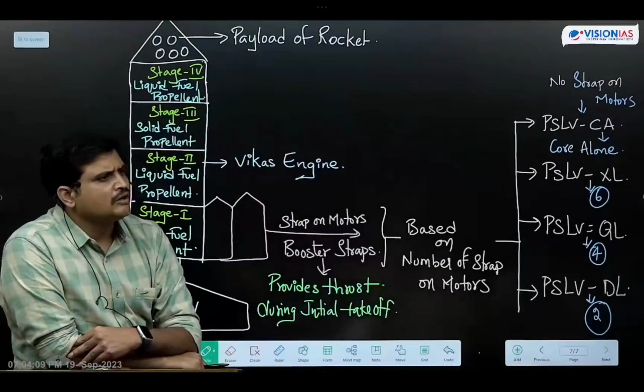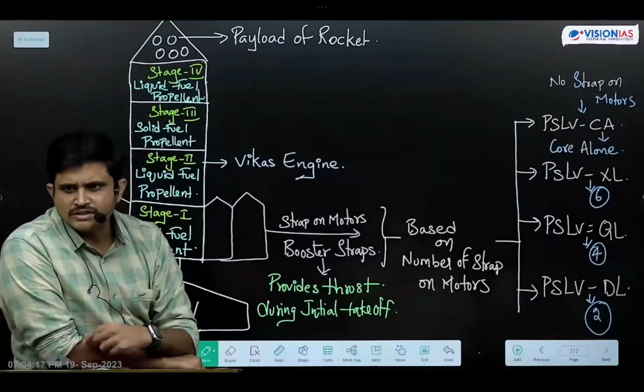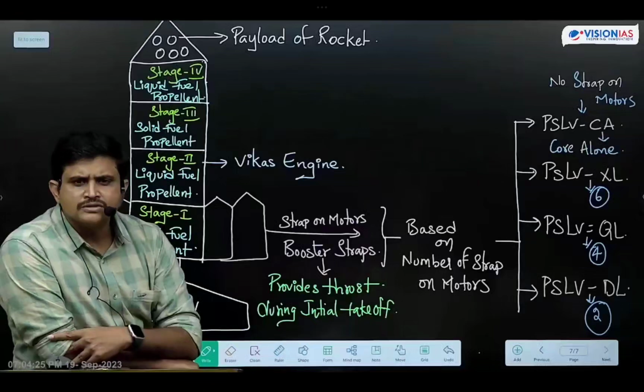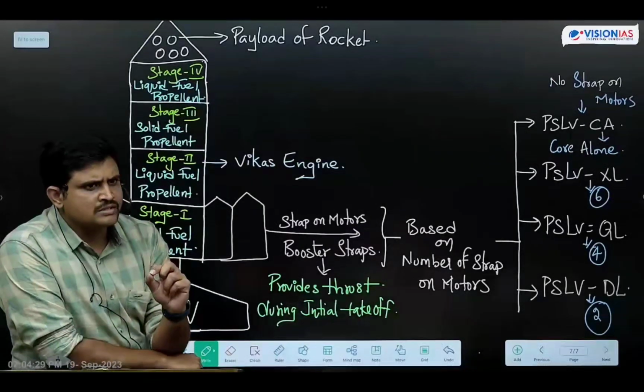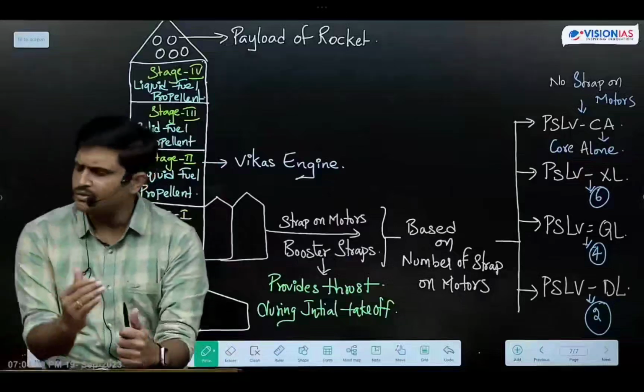There I will explain on what basis the fuel will be used in each and every stage. Okay, students, that is one thing you should remember. Next, another important point regarding this: PSLV rockets are especially designed for launching remote sensing satellites into lower Earth orbits or polar orbits and sun synchronous orbits. And one more thing, PSLV is known as the workhorse of ISRO.